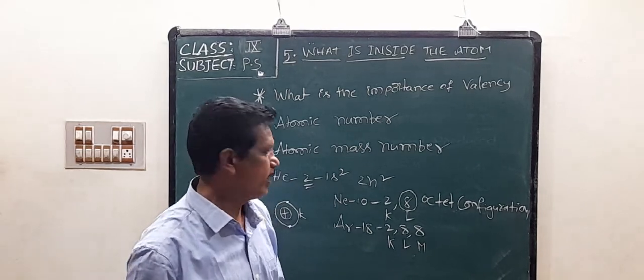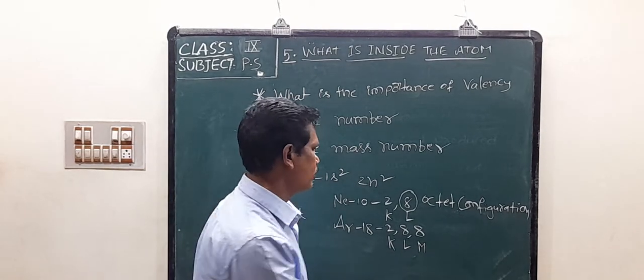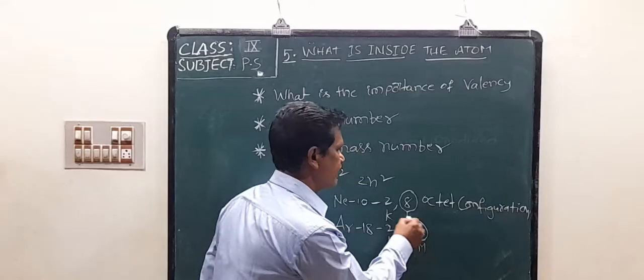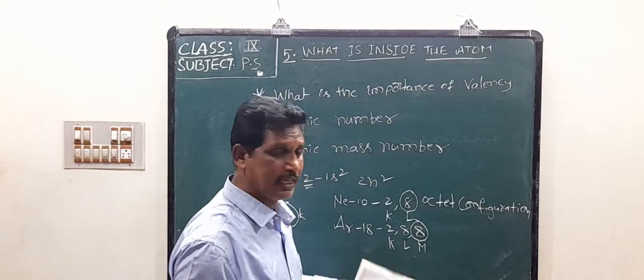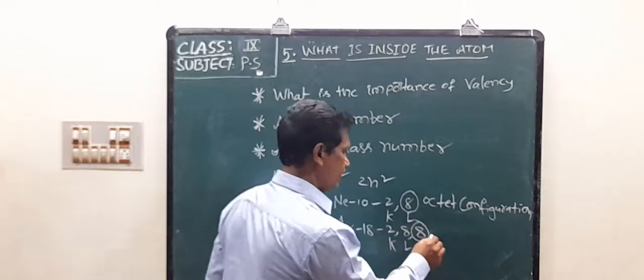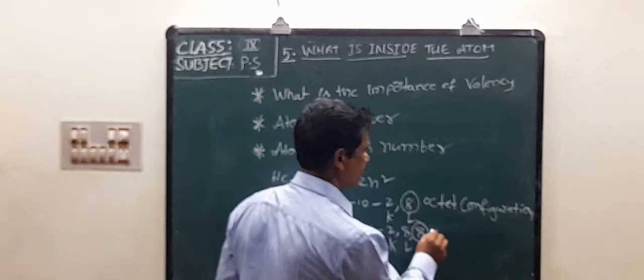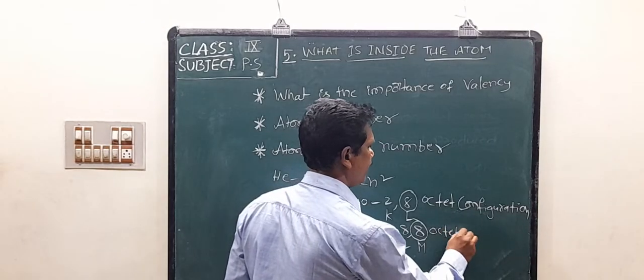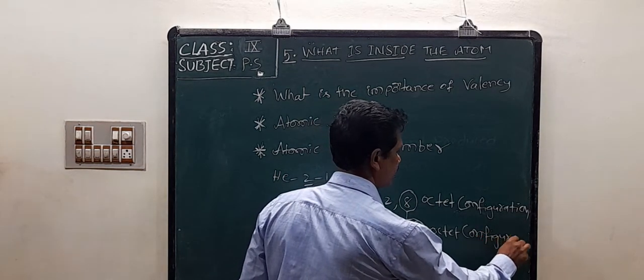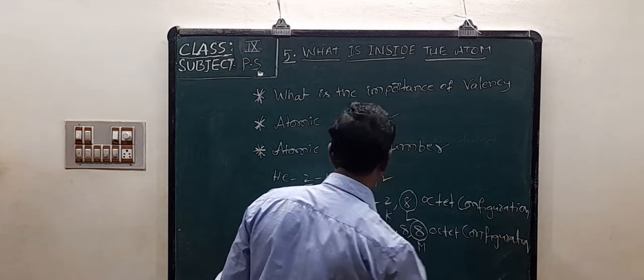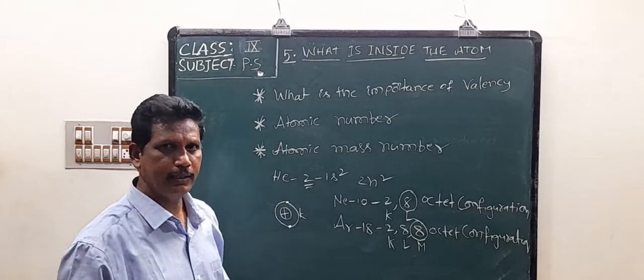So it also has 8 electrons in its outermost shell, the M shell. It is also called octet configuration.